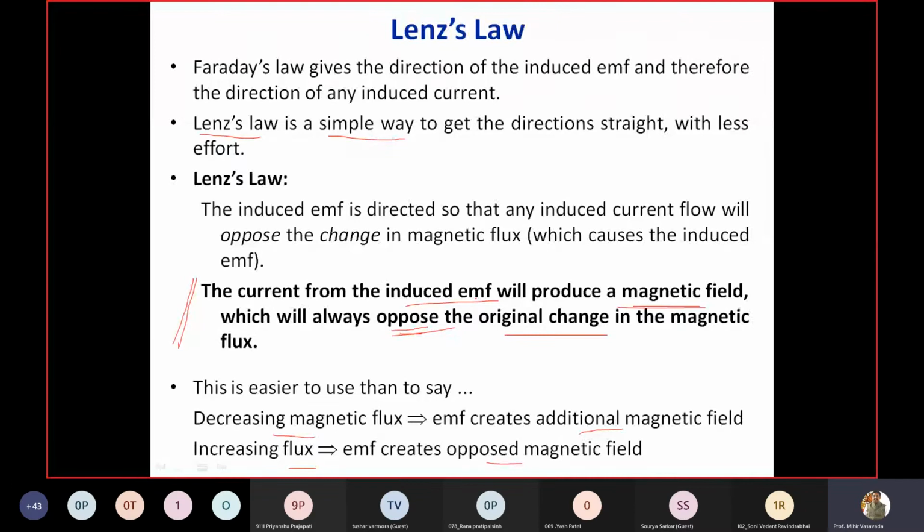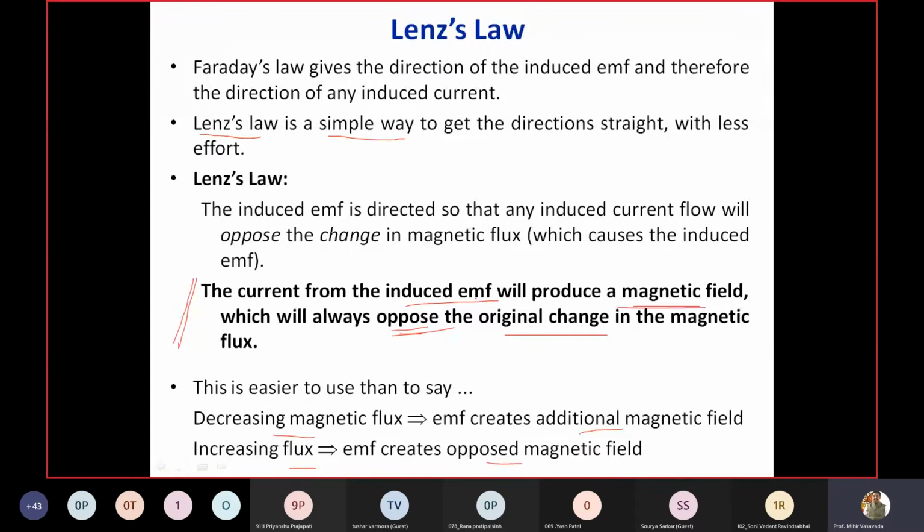And on a holiday, on a Sunday, daddy says, come on son, we'll wash the car, you help me. Wash the car, wash the two wheeler. Then we will say, no papa, I have to study. I have a lot to study, I want to study. So like that, Lenz's law states that it opposes the cause of production.